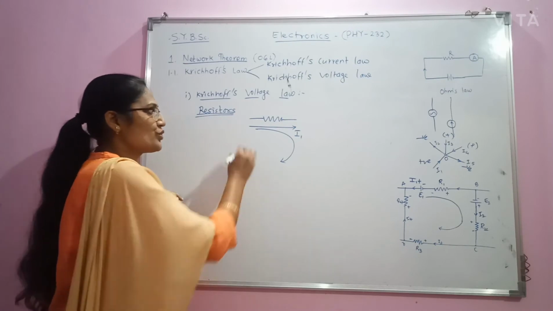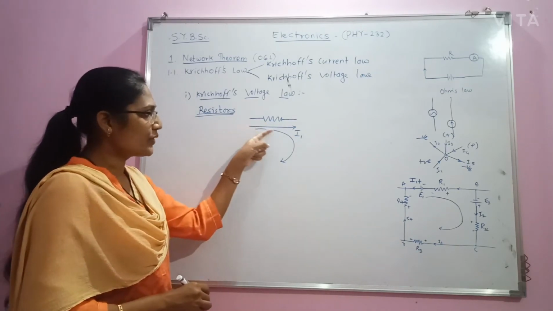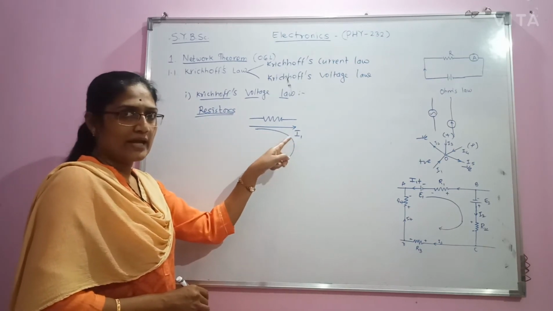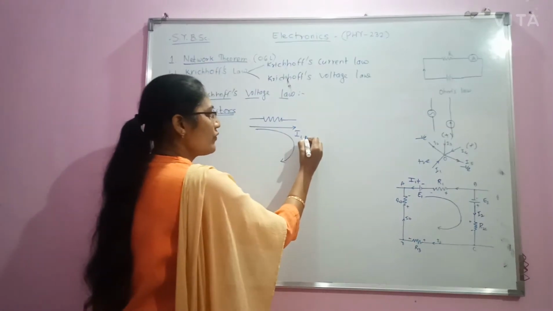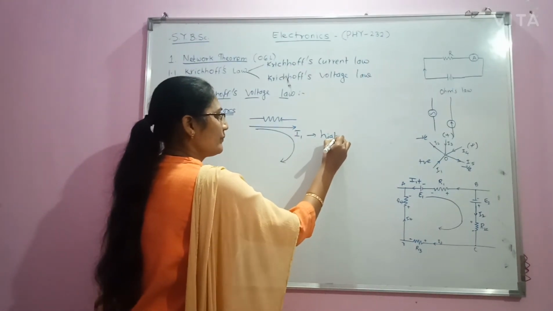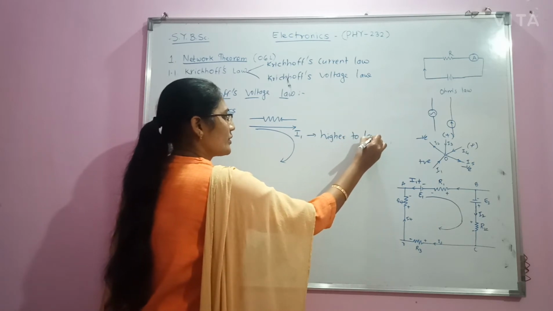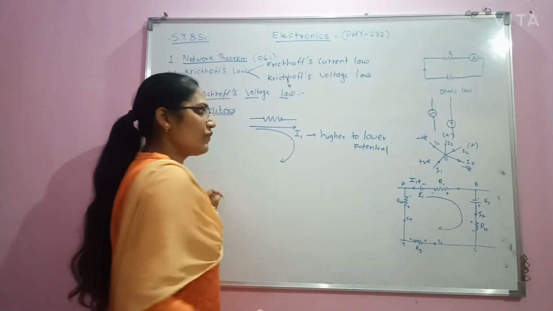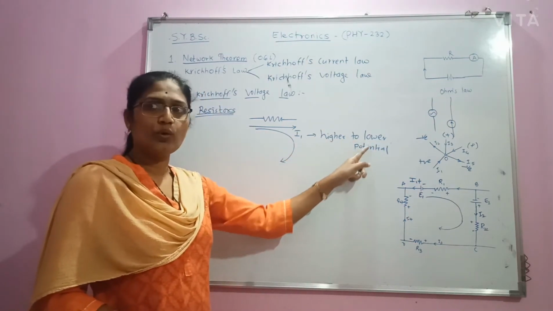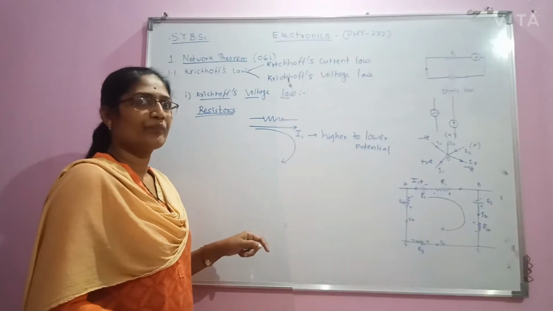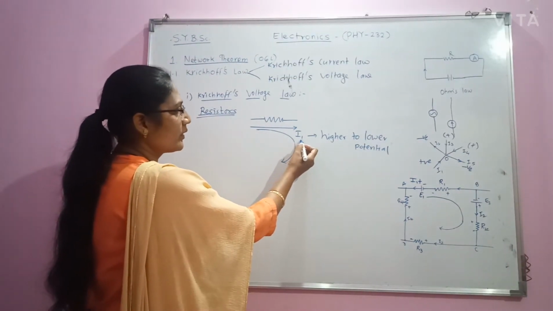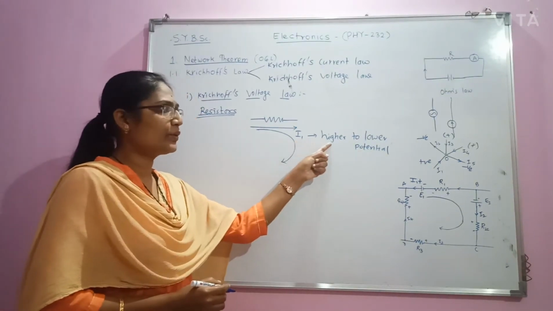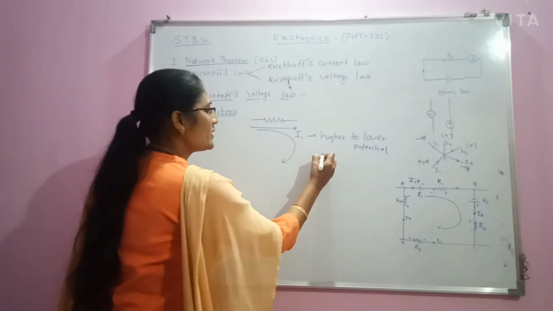suppose I1 is the current which is flowing through this resistor, and suppose we are tracing the loop in the direction of current, then as we know, current flows from higher potential to lower potential. So here current is moving from higher to lower potential. It means that potential is decreasing.